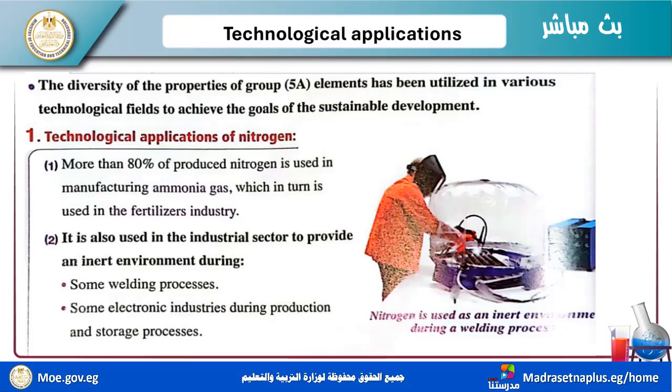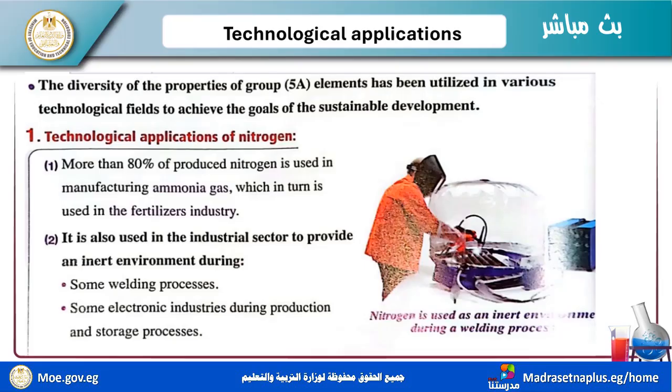Now, it's also used in industrial sectors to provide an inert environment during some welding processes. When you do welding for some things, you need inert environments. Some electronic industries also use nitrogen during production and storage.